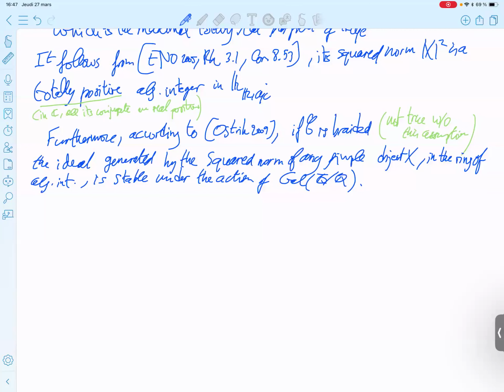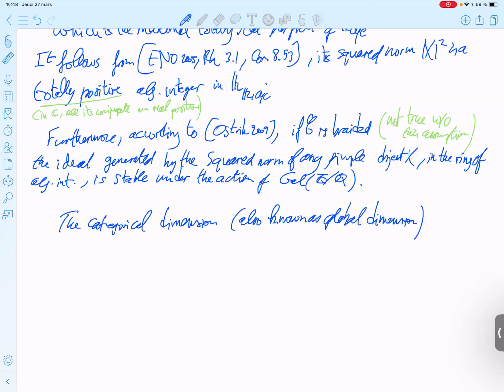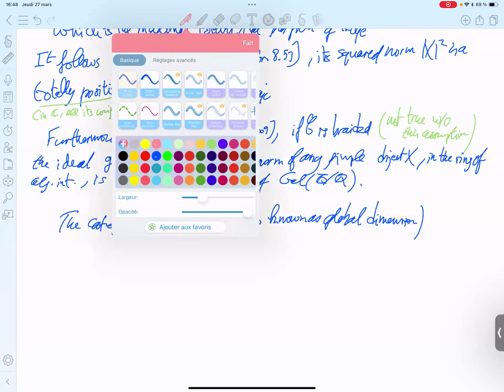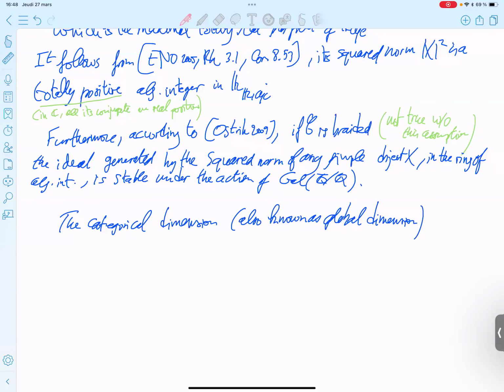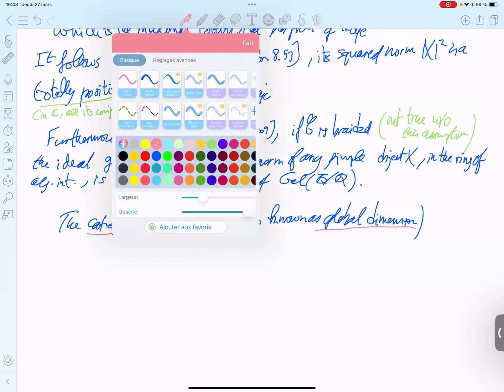Together with the Frobenius-Perron dimension, you have another canonical thing.